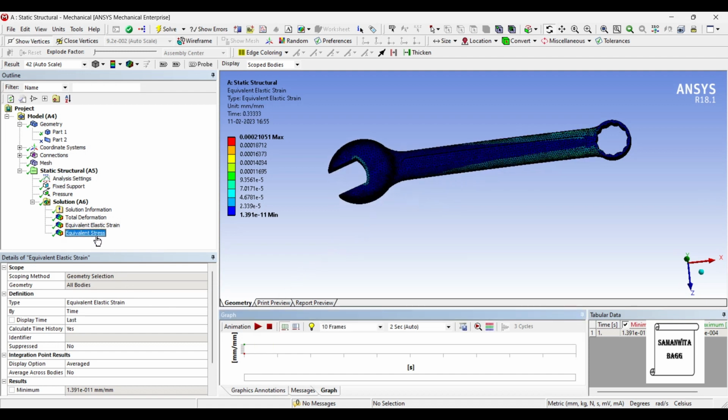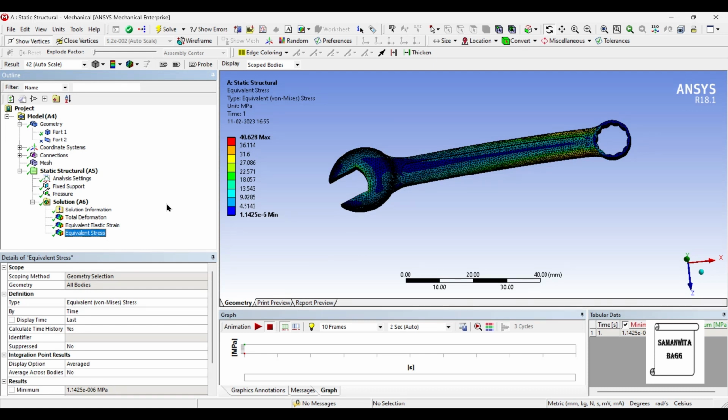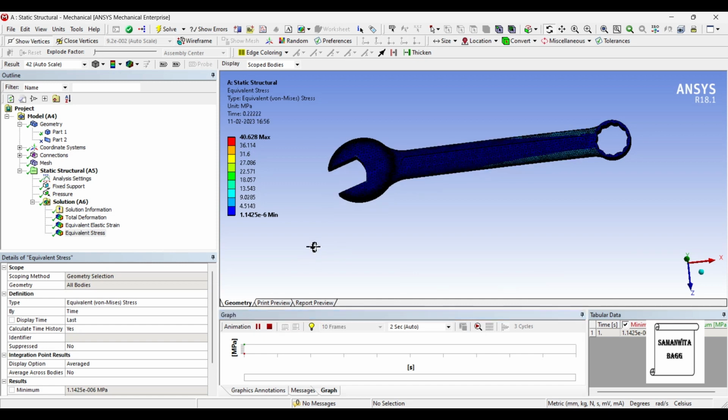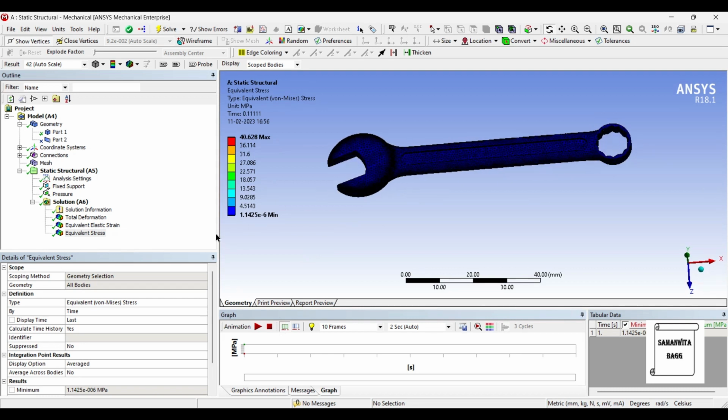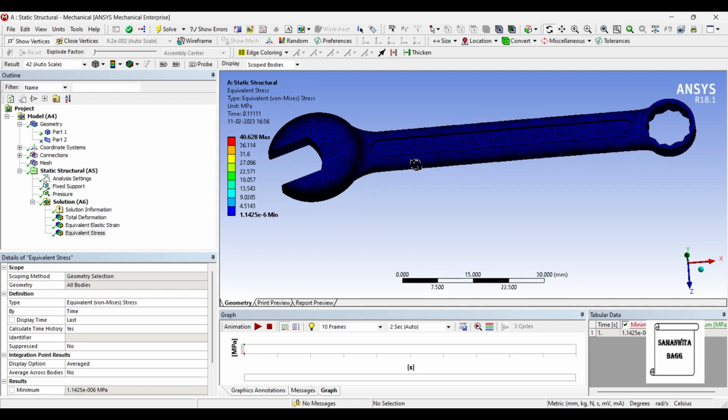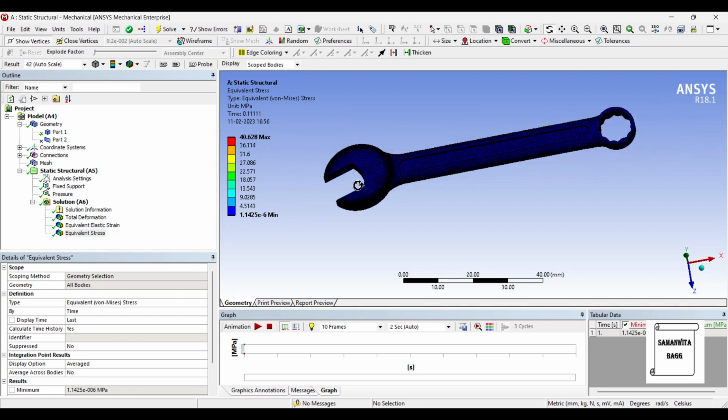Next, we'll go to equivalent stress, which is the most important thing. The value is 40 megapascal. The color over here is mostly this blue color, and you can see the value of stress generated is actually very less. So this spanner is actually going to be very safe under the amount of pressure that we have applied.